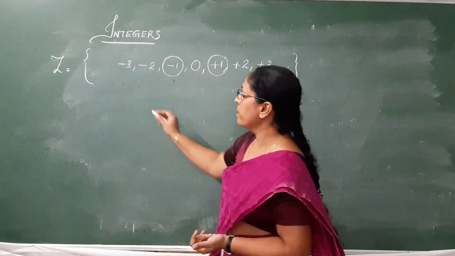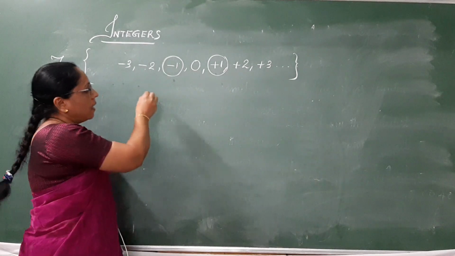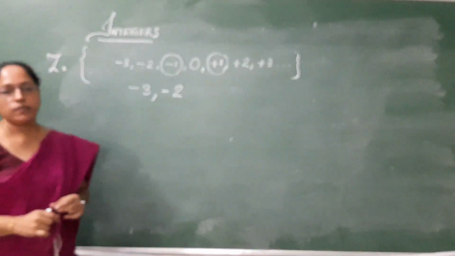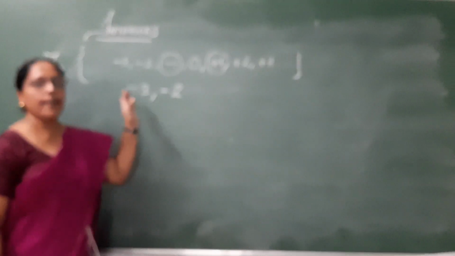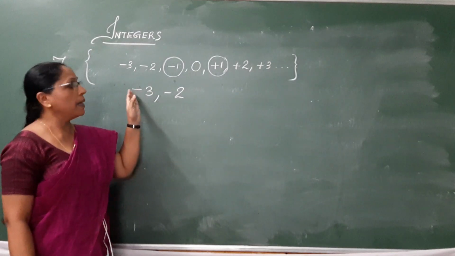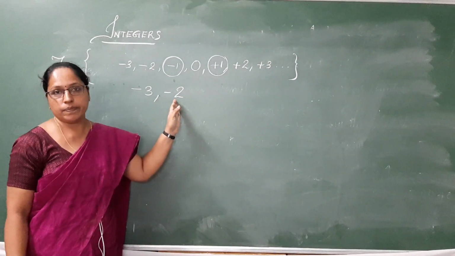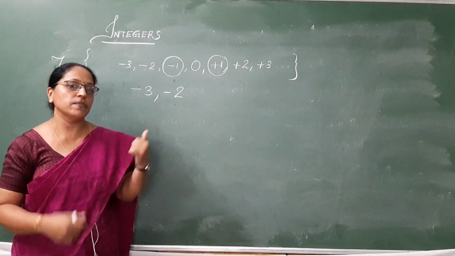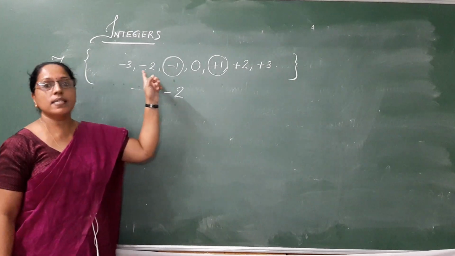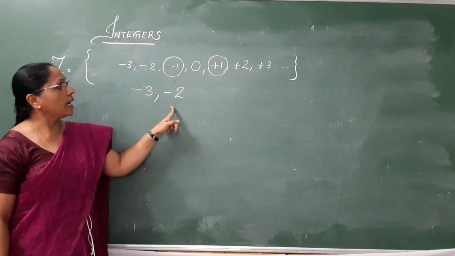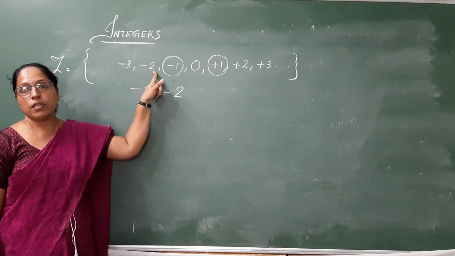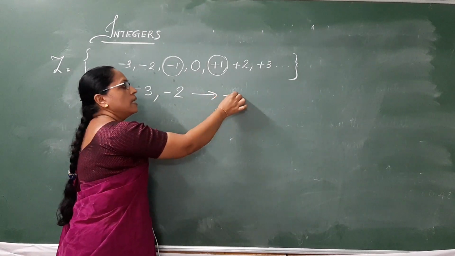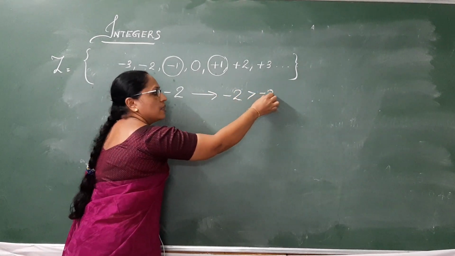For example, negative 3, negative 2. We need to compare these two integers, which is bigger. So for that, we need to check which integer comes right of the other. So as we look at the set of integers, we can see that negative 2 comes right of negative 3. So we can say that negative 2 is bigger than negative 3.